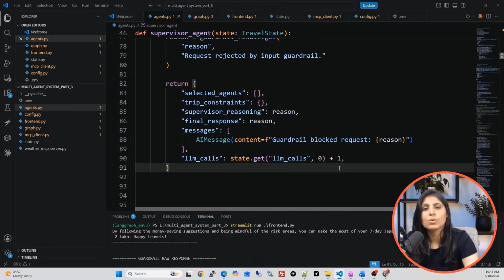So this is how you can use the concept of guardrail, and the link to this code is given in the description section. You can get this code from there.